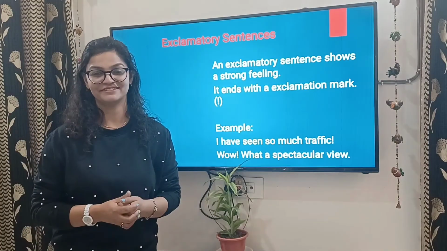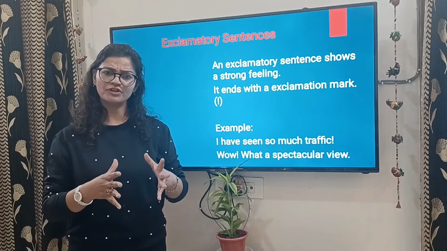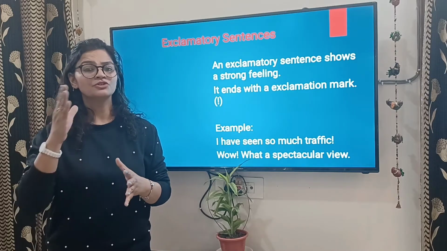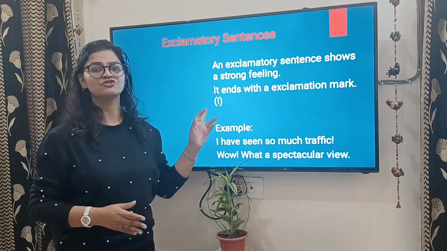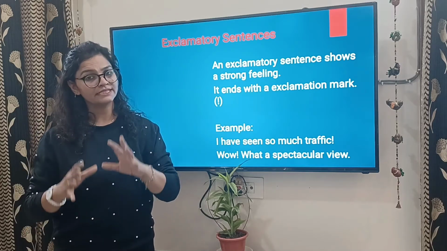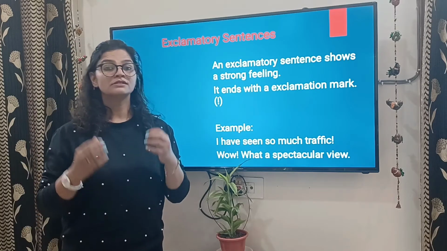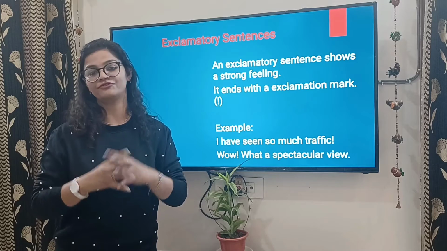And coming to the next kind, we have exclamatory sentences. So exclamatory, how would I make it simple for your understanding? You all have seen the exclamation mark. So sentences where we put these. But what kind of sentences? Sudden, strong feelings.